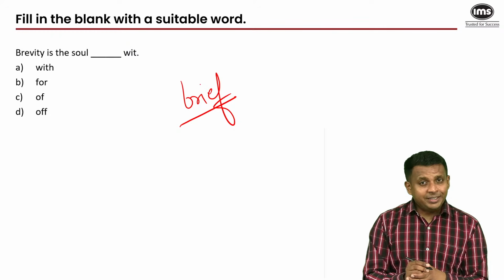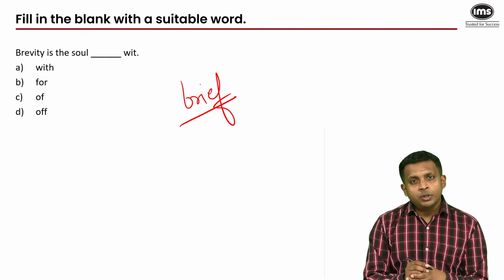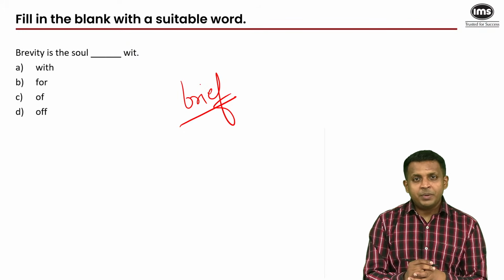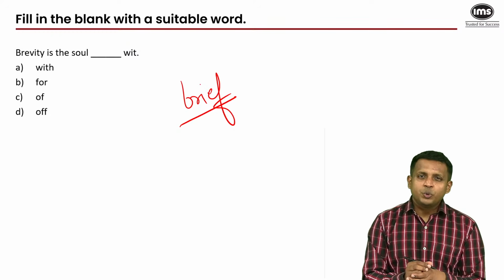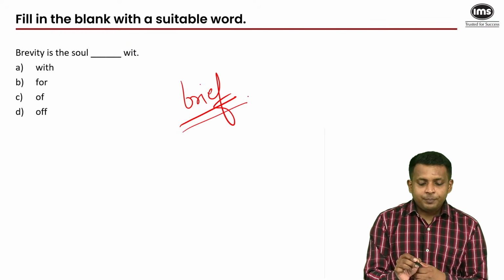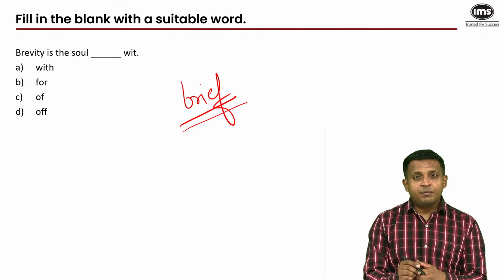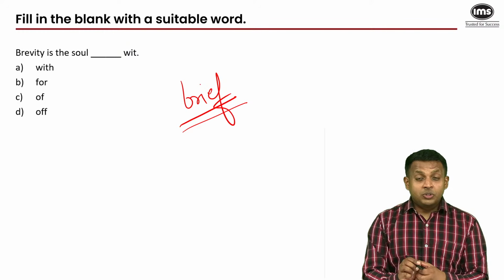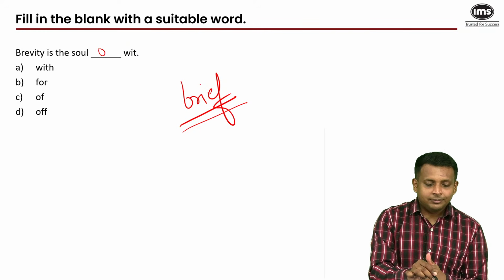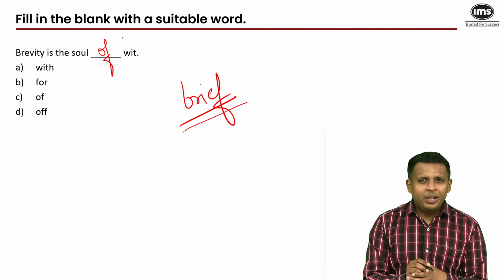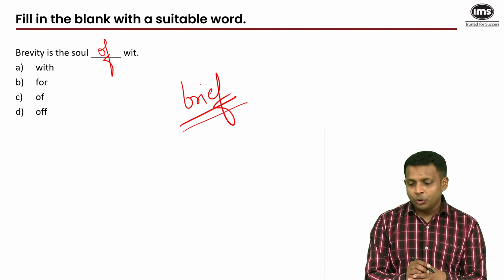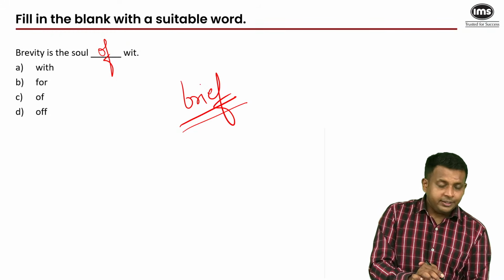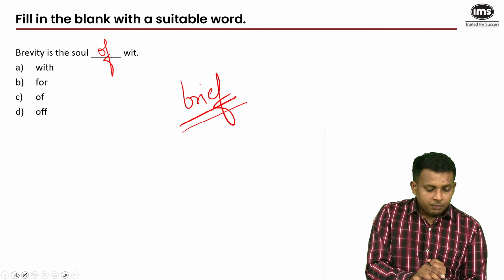But if you want to be witty, if you want to make an impact with your words, you can't be verbose. You can't make these long-winded statements. You can't use too many words. You must be brief and concise so that you can have a greater impact with your words on the person who's listening to you. So the soul of wit is brevity. It's a very well-known quote. It's a very well-known proverb. I'm sure all of you are aware of it. Whoever has answered it correctly, so yeah, we can move on. Brevity is the soul of wit.